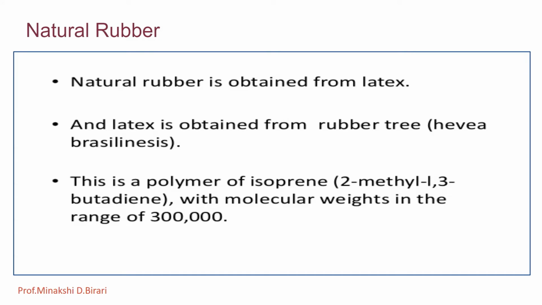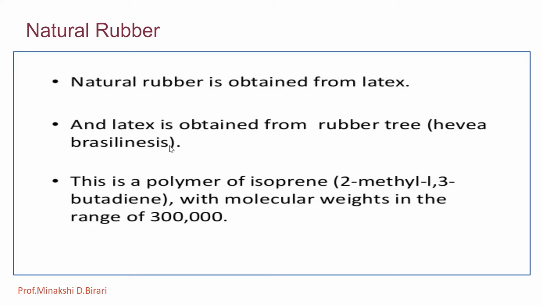Natural rubber is obtained from the latex, which is a white liquid present in rubber trees. There are a number of varieties of rubber trees from which the latex can be obtained. The latex contains about 30 to 40% rubber solids and 55 to 60% water, depending upon the age of the tree.